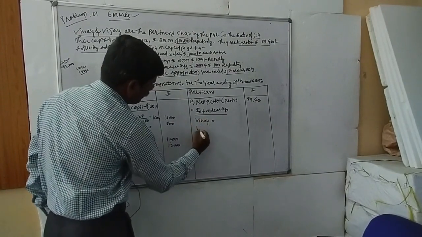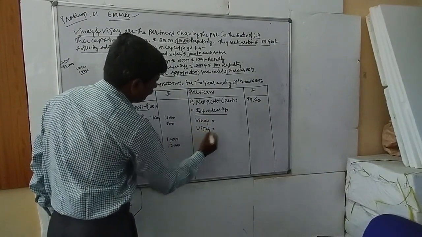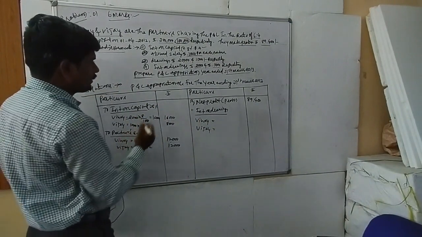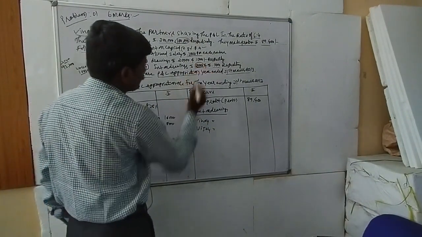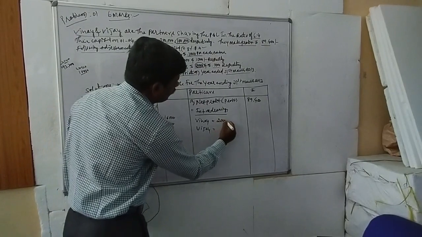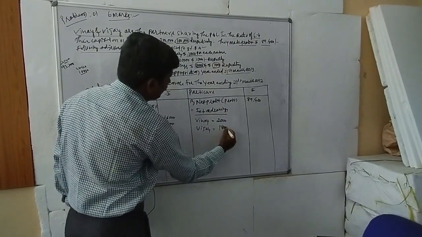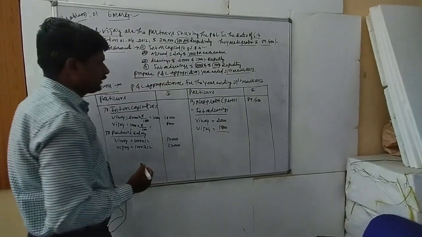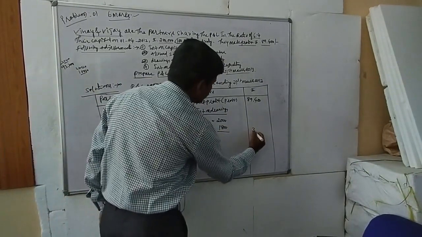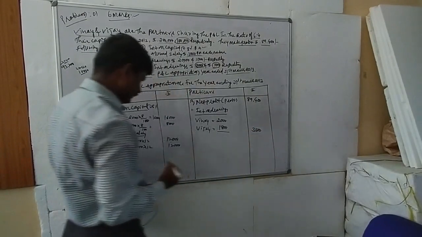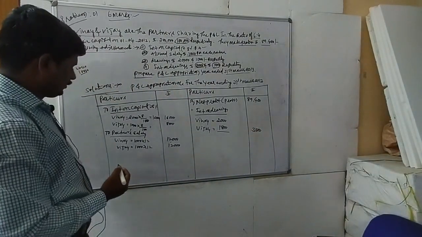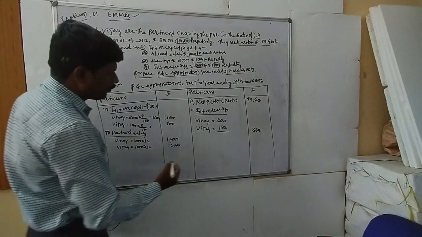The interest on drawings is 2,000 for the first and 1,800 for Vijay. Okay? So the total is 3,800.